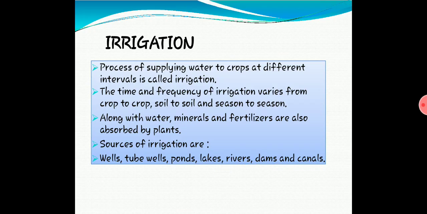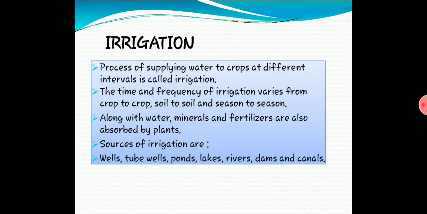This is what we learned about adding manure and fertilizers. The next topic is irrigation. Supplying of water to crops at different intervals is called irrigation. So you know what irrigation is.